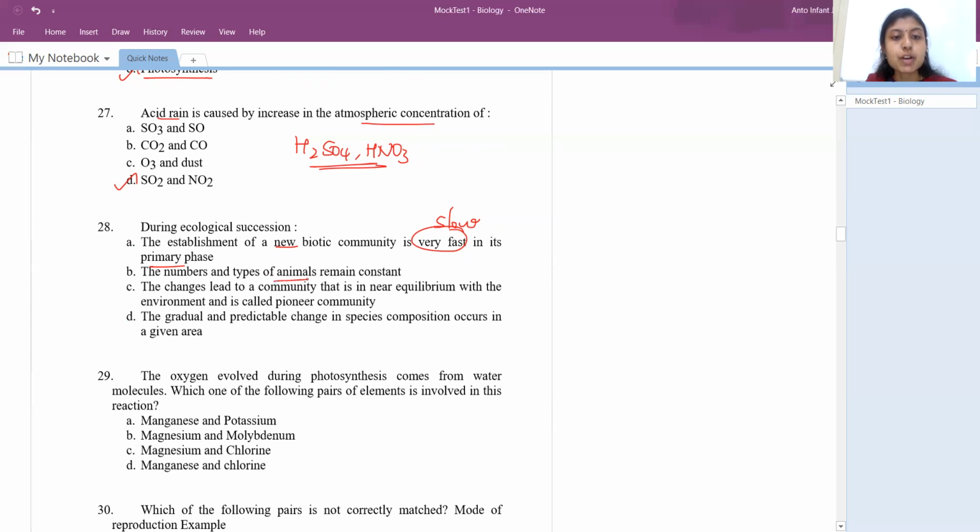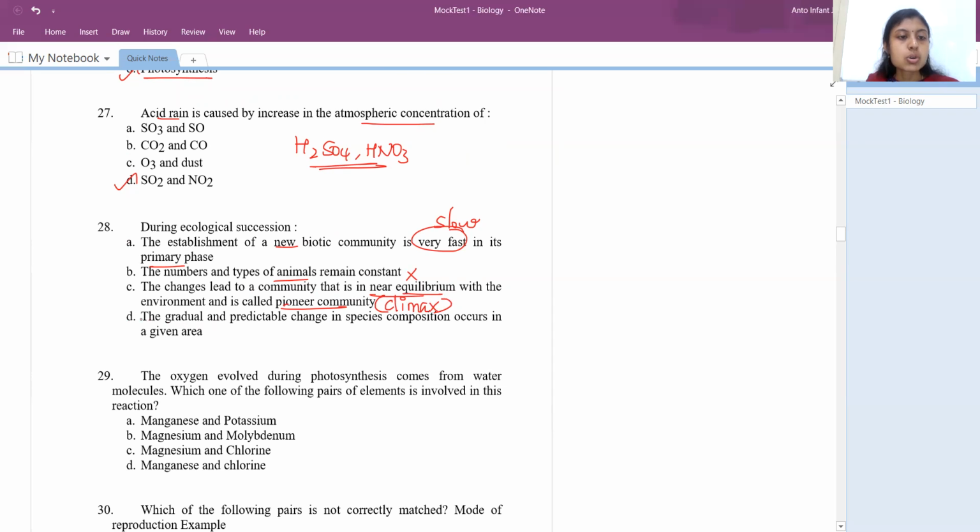The number and the type of animals will remain constant? No, based on what community stage it is, the animals and their number and their type will differ. Changes lead to a community that is in near equilibrium with environment, is it called the pioneer community? No, it is not the pioneer community. Pioneer is the first set of community which comes during the ecological succession. The last one, which is near equilibrium, would be called the climax community. The climax community which we see is nothing but trees, right?